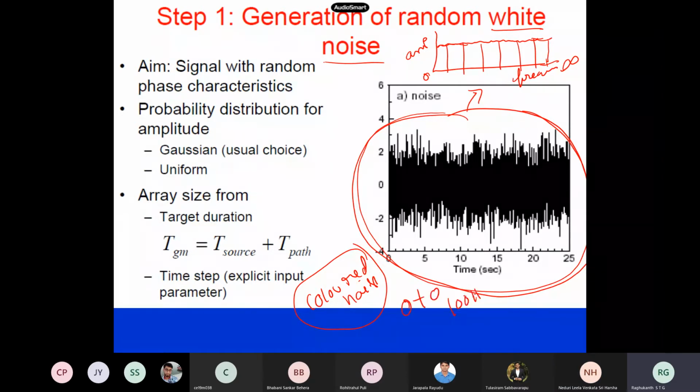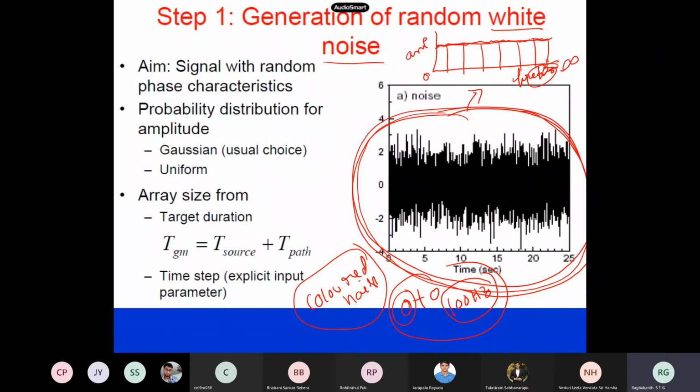If you want to generate white noise, you have to generate all the frequencies from 0 to 100 hertz. Theoretically, white noise means 0 to infinity, but on a computer you can't do infinity, and in earthquakes we don't have energy beyond 20 hertz anyway. But to be on the safe side, we do this colored noise, 0 to 100 hertz. The highest is 100, but all amplitudes are the same, equal strength given to all the frequencies. So the first step is you should be able to generate white noise on the computer.